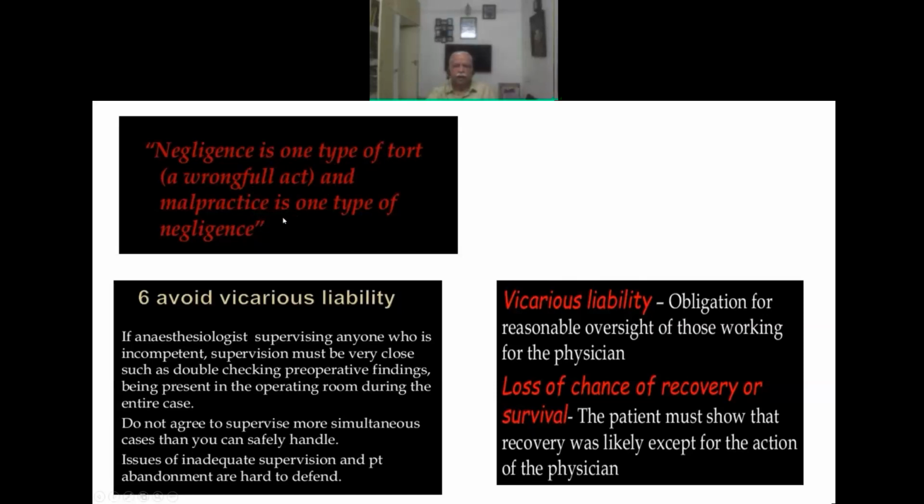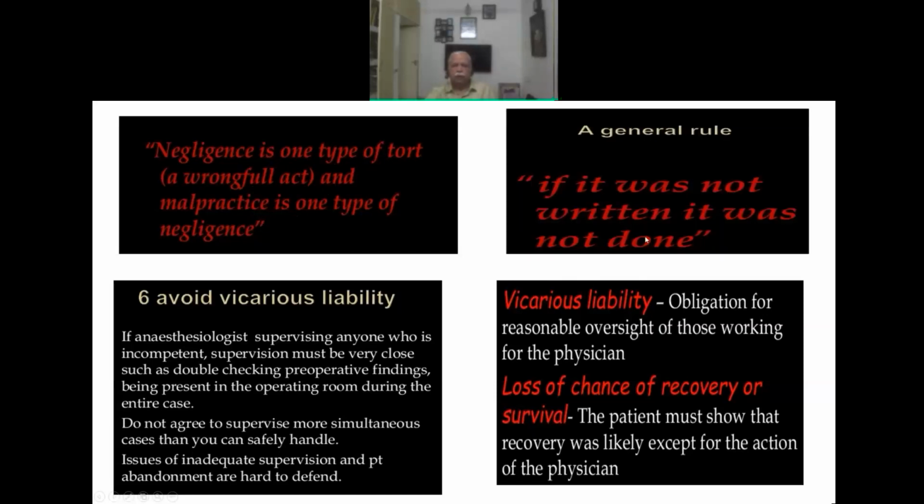Okay, and another simple general rule, all of us have to remember it. If it is not documented or not written, in a court of law it will be presumed that it has not been done. You might have given, as you said, a local anesthetic or an antibiotic, and if a patient develops acute anaphylaxis, you would have immediately given adrenaline and tried to resuscitate the patient.